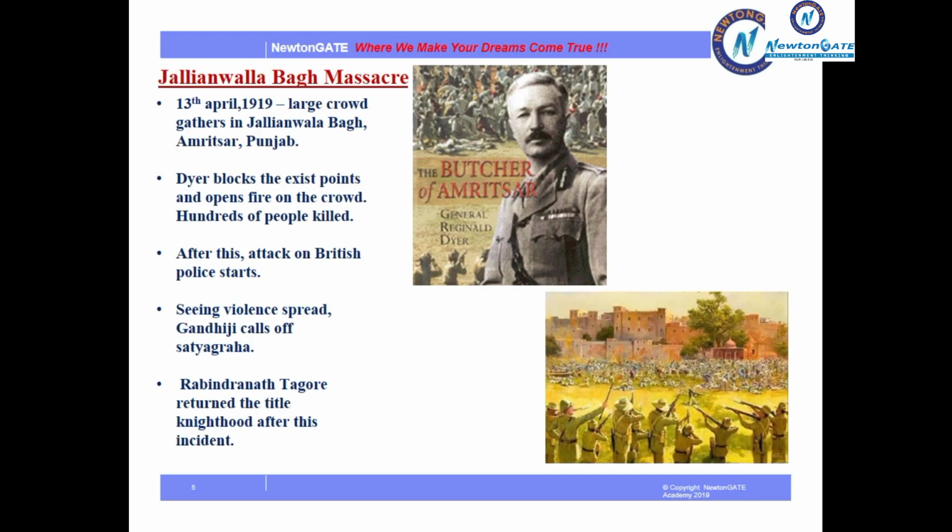We have the Jallianwala Bagh Massacre. On 13th April 1919, a large crowd gathered in Jallianwala Bagh, Amritsar, Punjab. But General Dyer blocked the exit points and opened fire on the crowd, and hundreds of people were killed. After this incident, Indians started attacking the British police. Seeing violence spread, Gandhiji called off his Satyagraha movement.